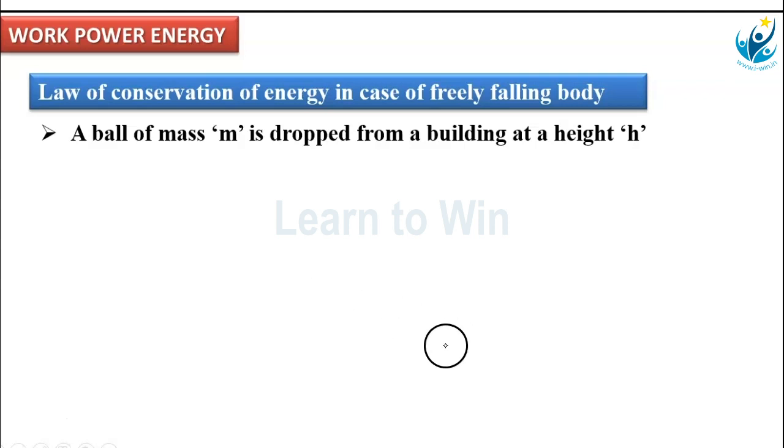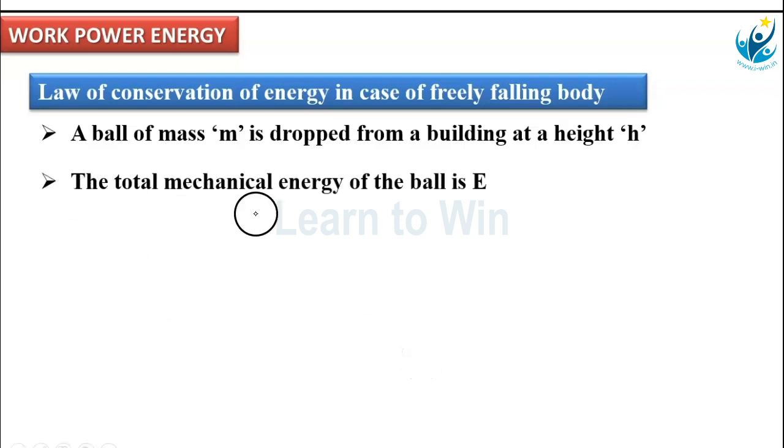Now, here we consider 3 points in its path. The total mechanical energy of the ball is considered as capital E. What does this capital E involve? It involves potential energy and kinetic energy. E equal to kinetic energy plus potential energy.